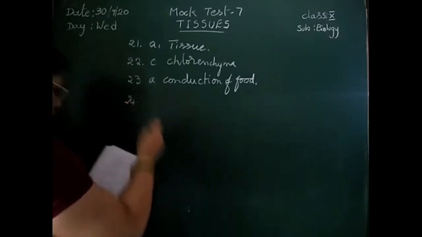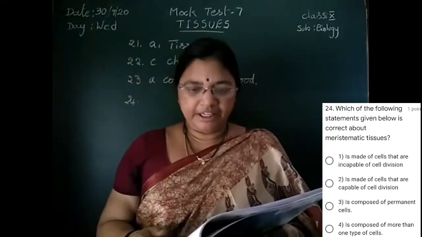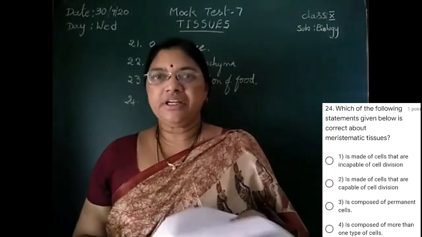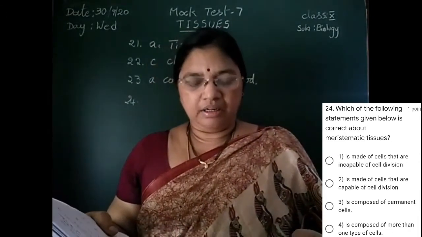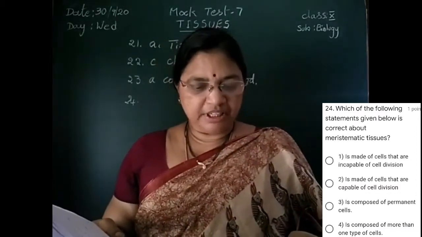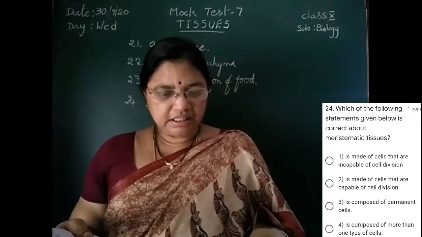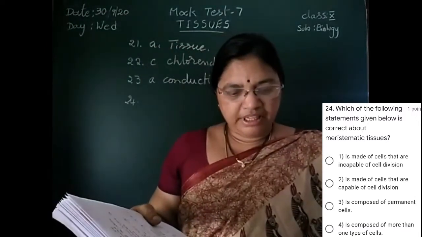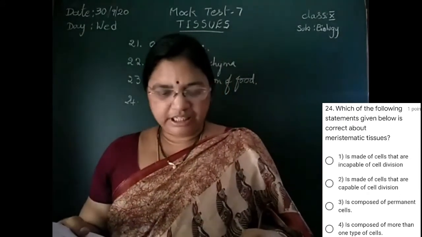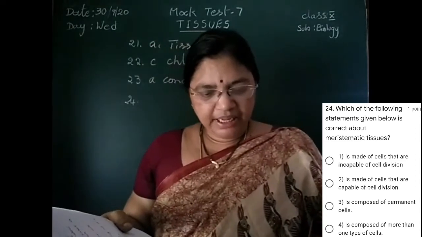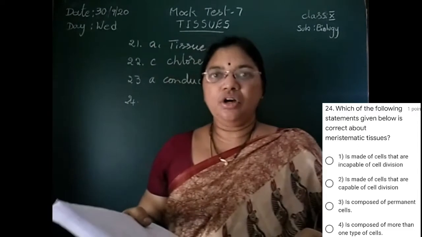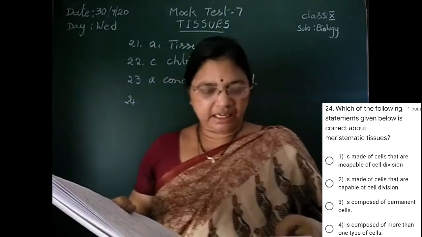Then 24. Which of the following statements given below is correct about meristematic tissue? What is meristematic tissue? The young dividing cells which undergo division rapidly are known as meristematic tissue. Regarding this, the options are: A, the tissue is made of cells that are incapable of cell division. So that is wrong. And B is, it is made up of cells that are capable of cell division. Meristematic cells will undergo cell division. That is why this is the correct option.